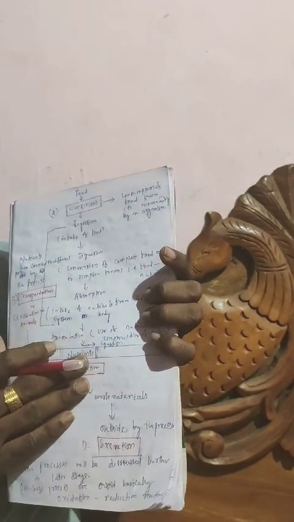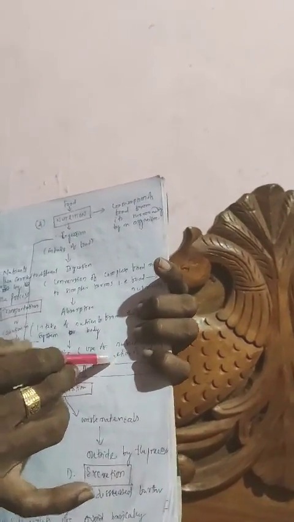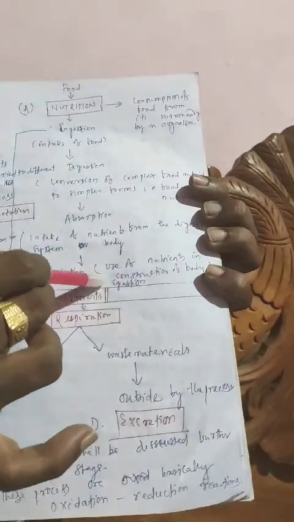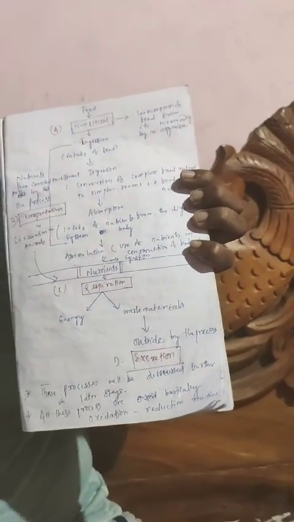This process is called egestion. That is egestion, the removal of fecal matter from the body.